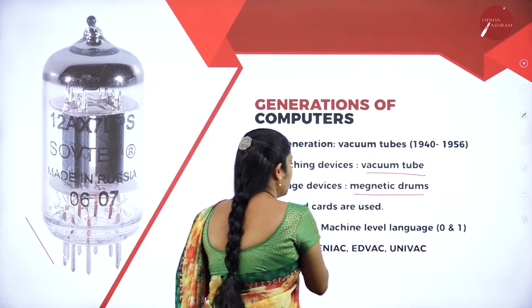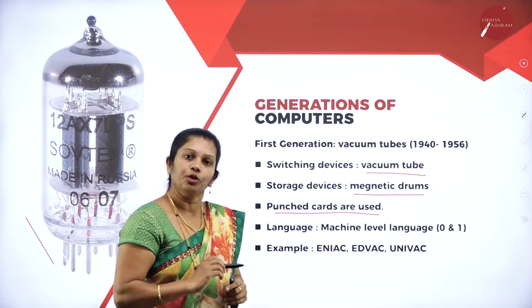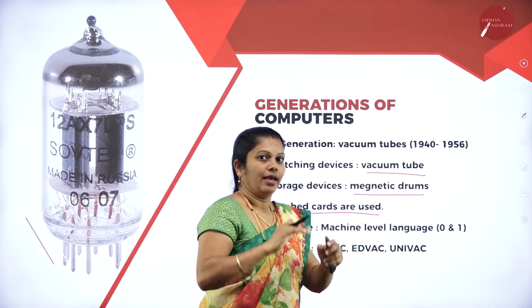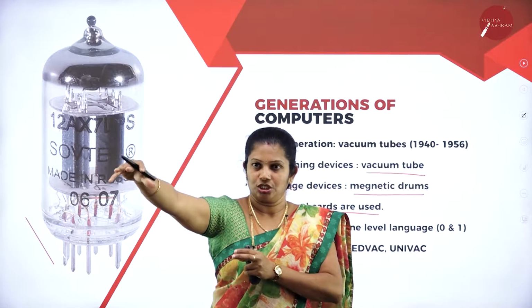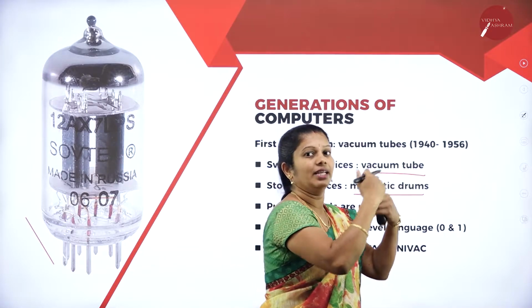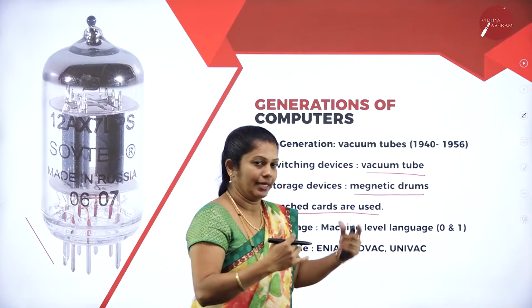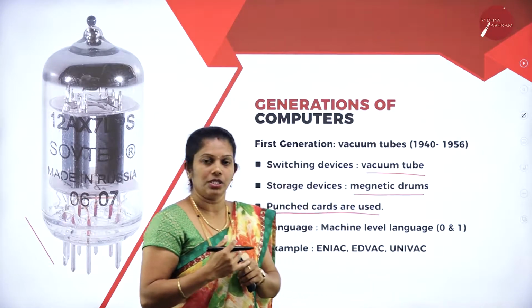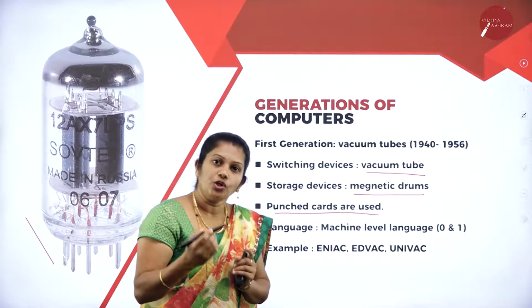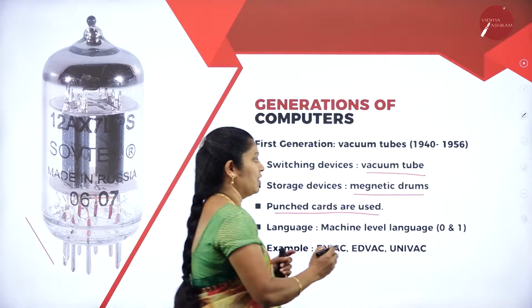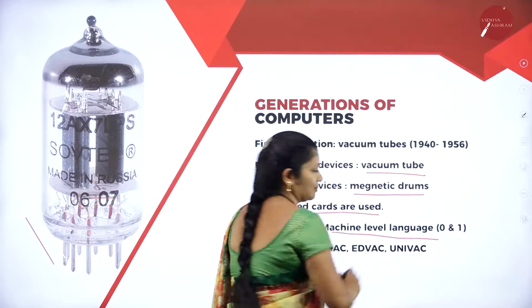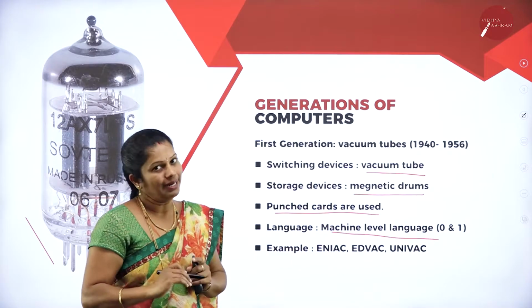With that, they are using punched cards for input purposes. For example, they have to bring the wire with a punch, then punch somewhere where they want to give the data. That means if I want to give any data, then punched cards only we have to use. And if I want to give any instruction, compulsorily we have to give it in zeros and ones, that is, machine-understandable language only.